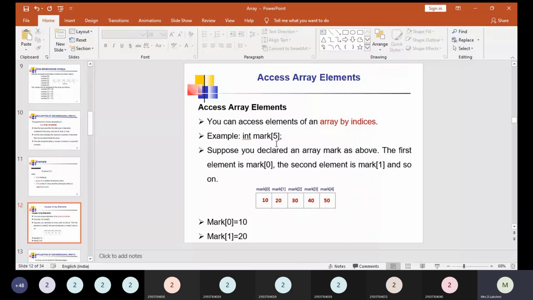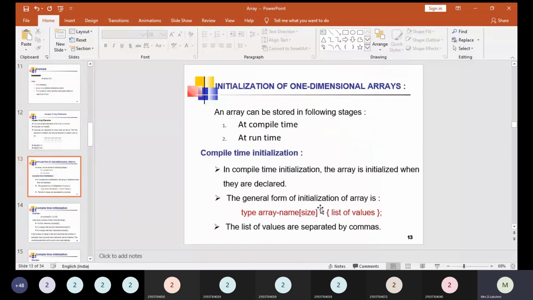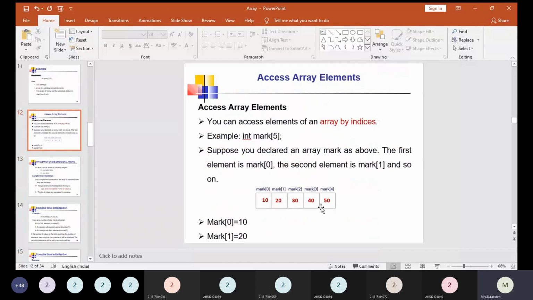So here we are taking an example. You can access the element of an array by indices. Example: int mark of 5. Now suppose you declare an array mark as above. The first element is mark of 0, the second element is mark of 1, and it goes on up to mark of 4, right? So mark of 0 holds 10, mark of 1 holds 20, mark of 2 holds 30, mark of 3 holds 40, and mark of 4 holds 50. That is, mark of 0 is equal to 10, mark of 1 is equal to 20, etc.